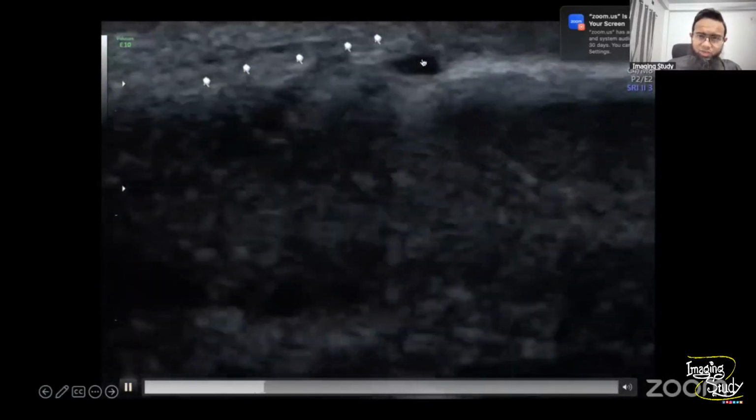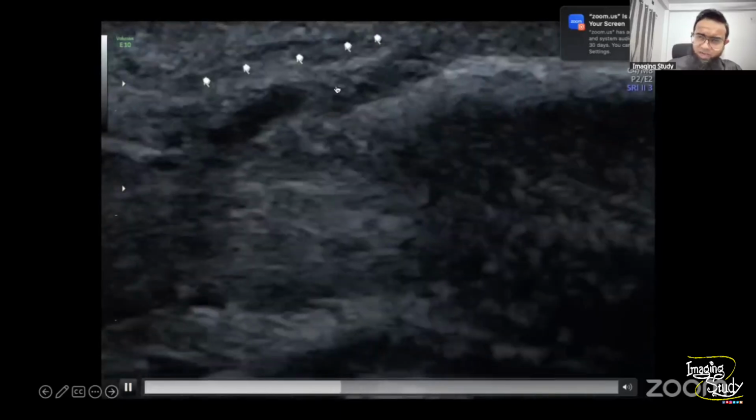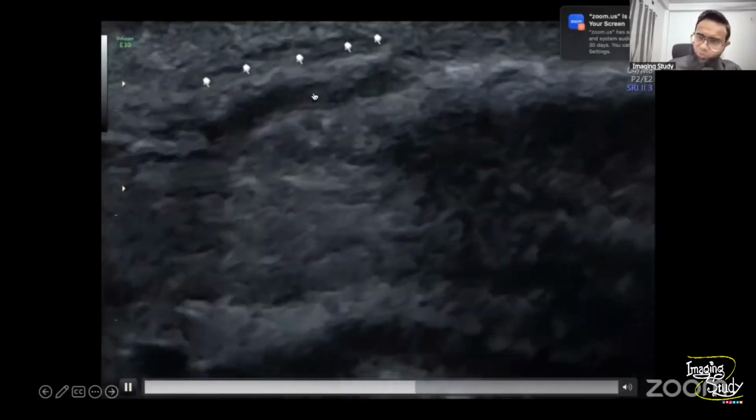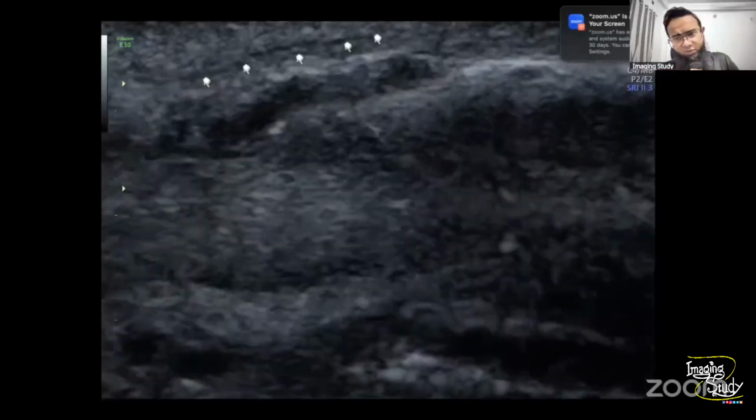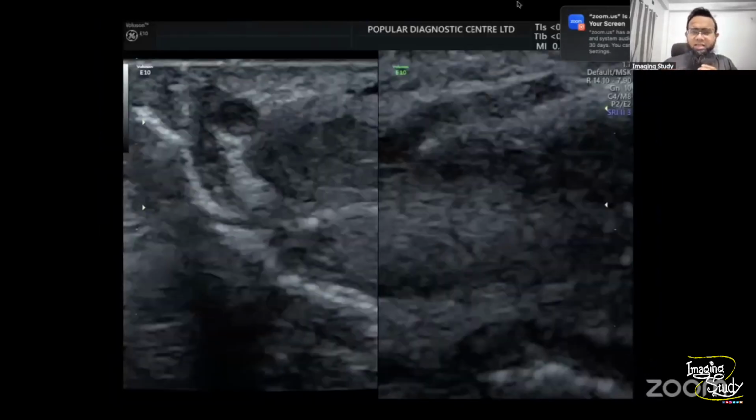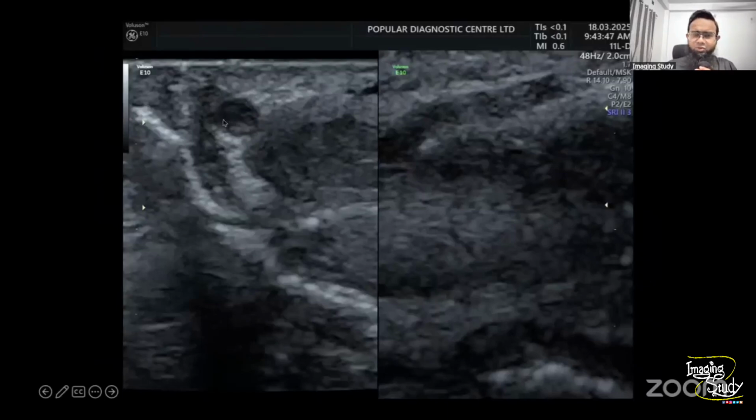So this is actually the circumflex penile vein, which is showing the thrombosis. So you may easily miss this structure if you are not very careful. So let's see the image here. Now you can see this is the vein which is thrombosed on transverse and longitudinal section.